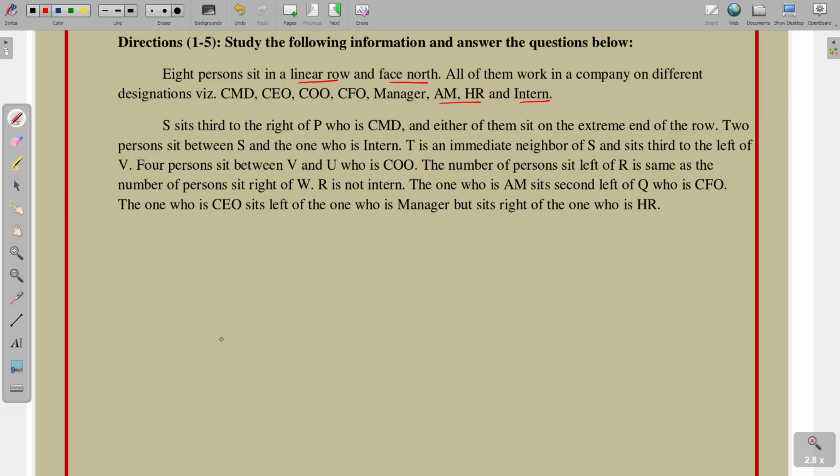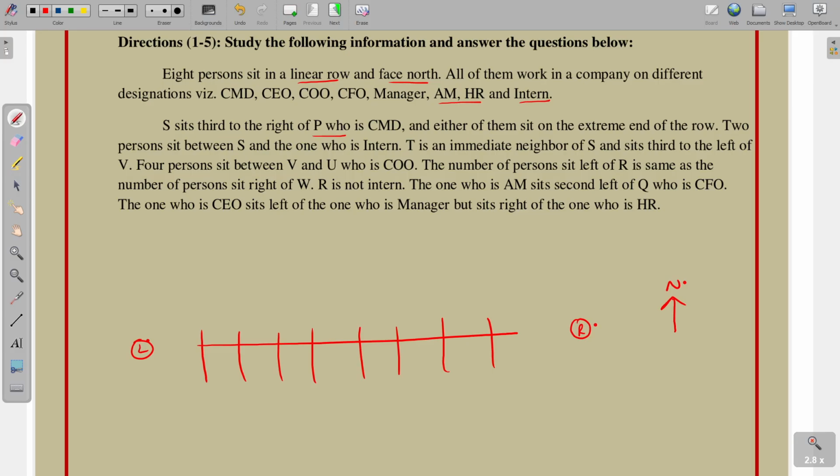These are sitting in a linear row. All are facing north, this is the right side and this is the left side. So all are facing north direction. Starting from S. S sits third to the right of P, who is CMD, and either of them sits on the extreme ends of the row. So S is third to the right of P and P is the CMD, and of S and P, one person is sitting at a corner of the row.